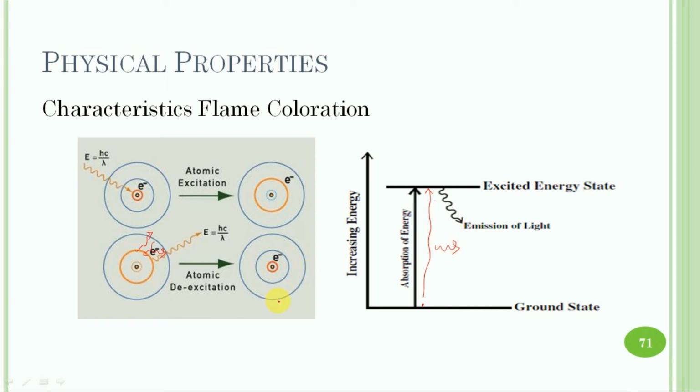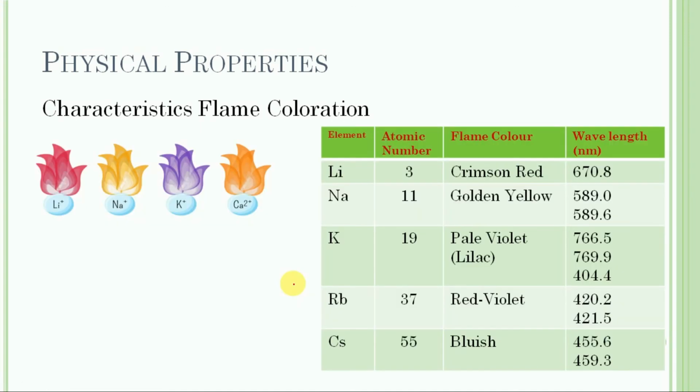The different colors of alkali metals can be explained on the basis of the amount of energy absorbed for the excitation of the valence electron. Lithium imparts a crimson red color to the Bunsen burner flame. Sodium imparts golden yellow, potassium pale violet, rubidium red violet and cesium bluish.